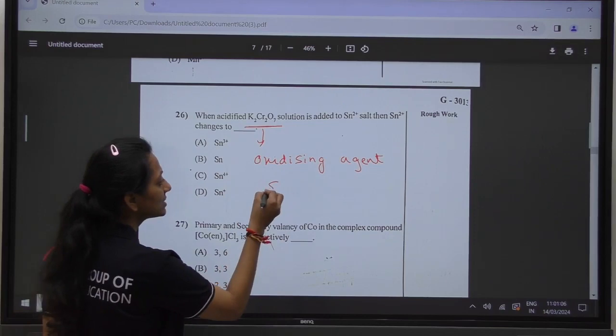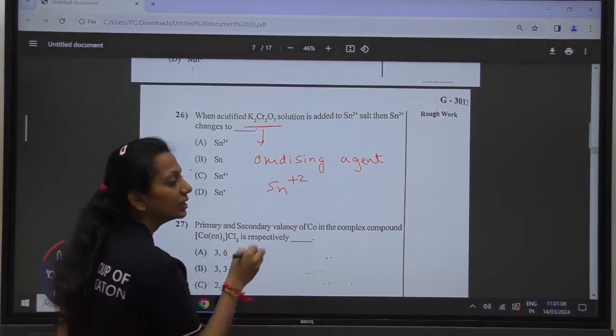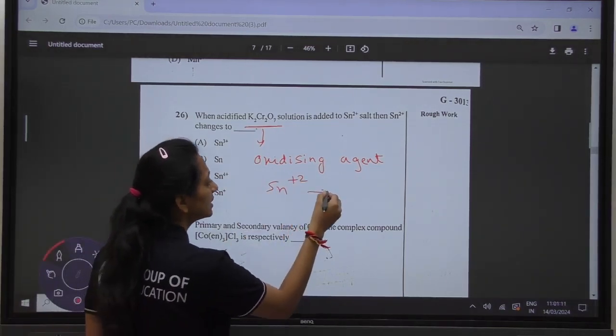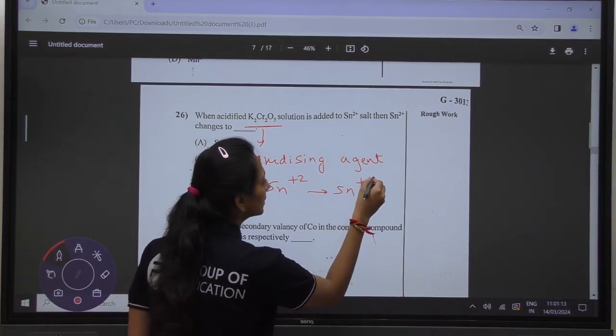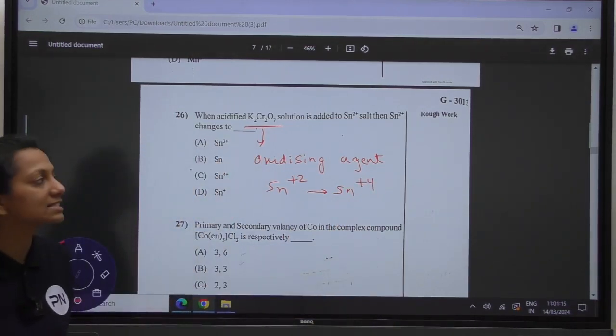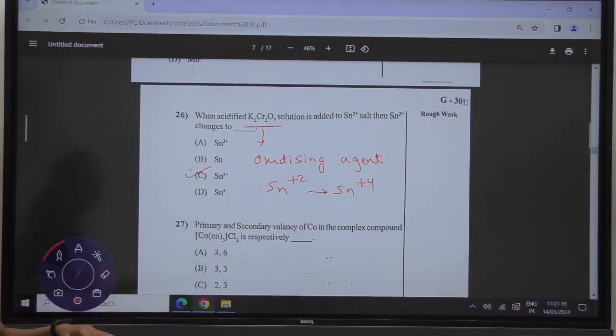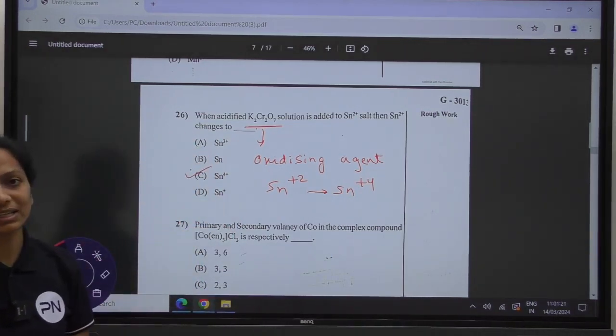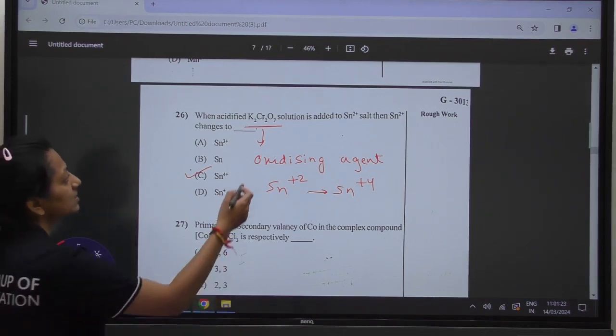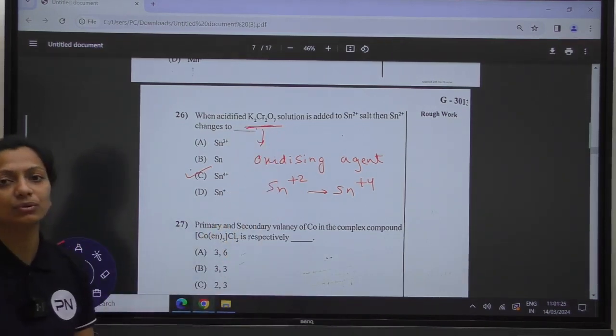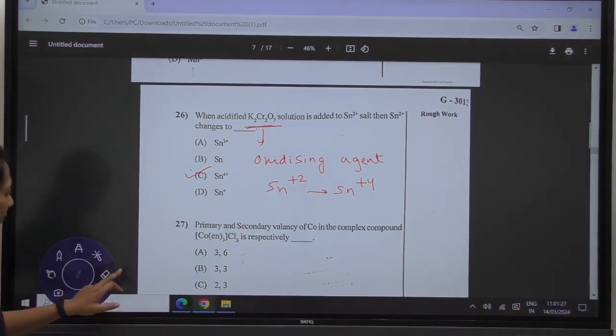So Sn in its ground state has +2, and it will be oxidized to Sn+4, its higher oxidation state. So Sn+2 changes to Sn+4 in the acidic medium in the presence of acidified K2Cr2O7. Moving towards the next question.